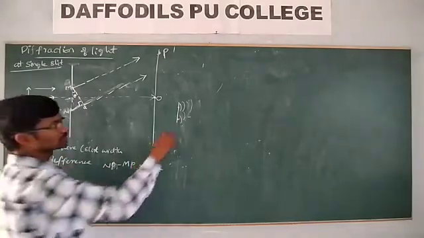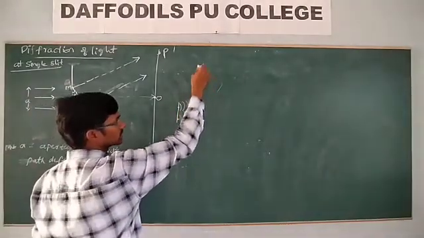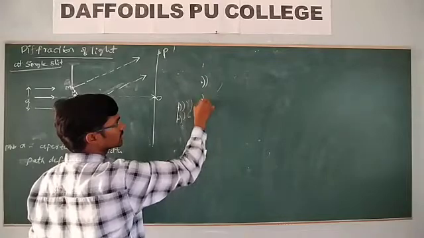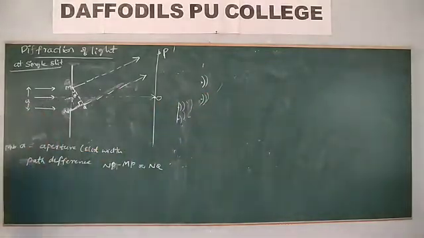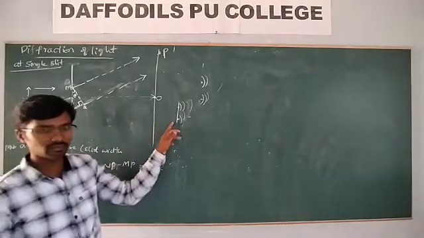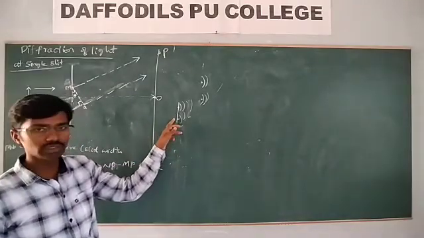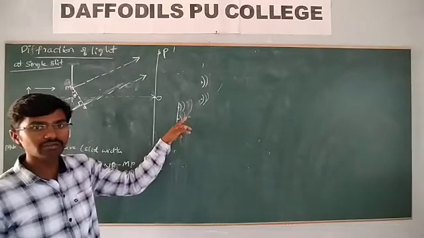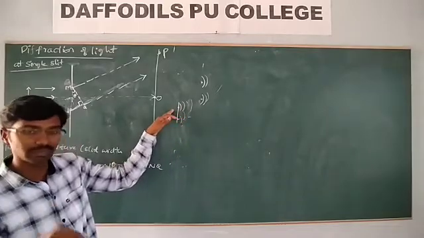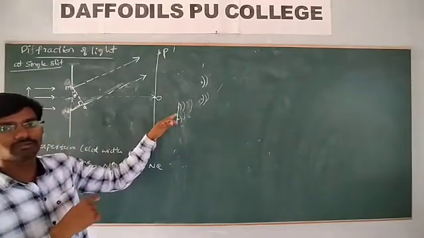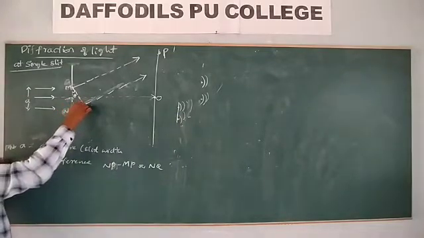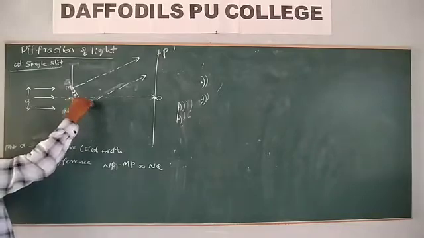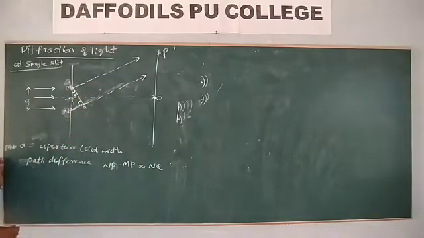In the double slit experiment, it is due to the superposition of two different wavefronts from two coherent sources. But here it is due to the superposition of wavelets which originate from the same wavefront, so we get the diffraction pattern on the screen.